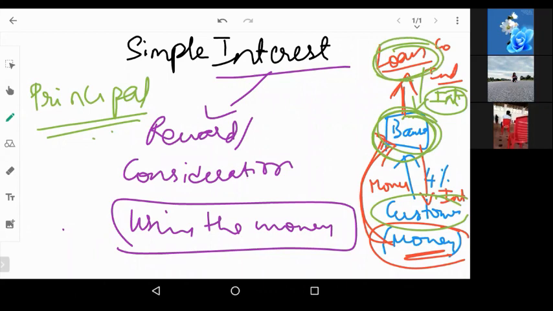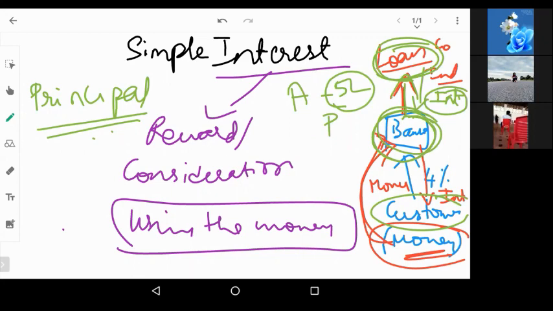Now, let's say the bank has given a loan to A for 5 lakhs. 5 lakhs has been taken as a loan from the bank. So this 5 lakhs is the principal, and it is denoted by capital P.